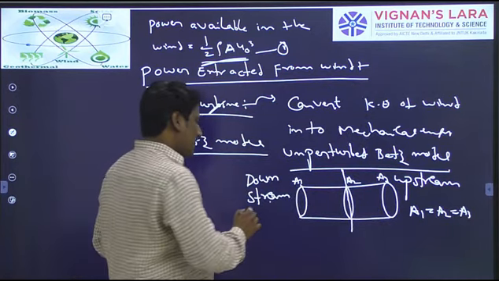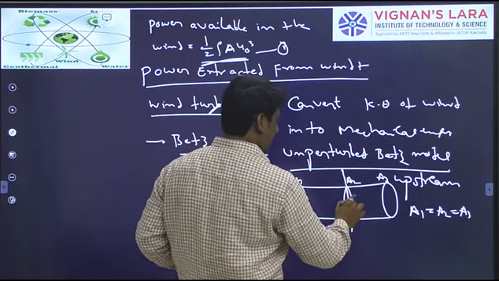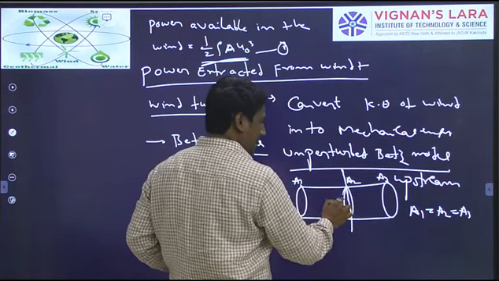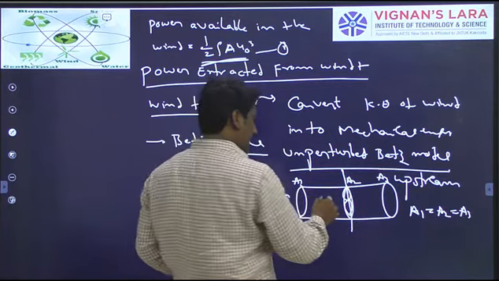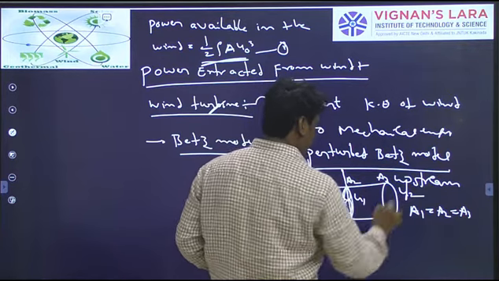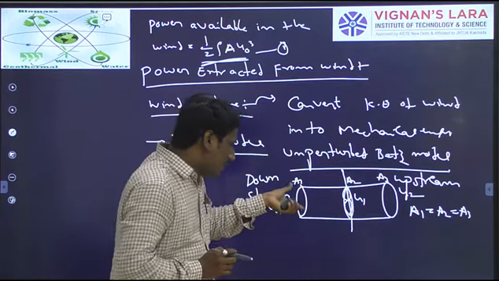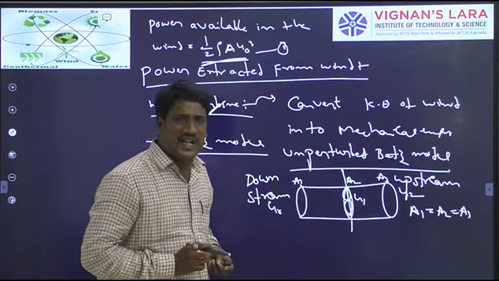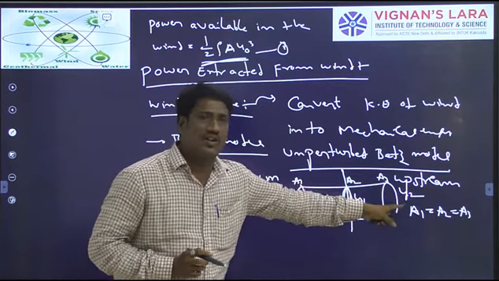At the downstream, let us say the speed is U0, and at the middle, where the turbine is placed, the speed is U1 and here the speed is U2. Because the total pipe has uniform cross section, the speed U0 is equal to U1, and U1 is equal to U2.